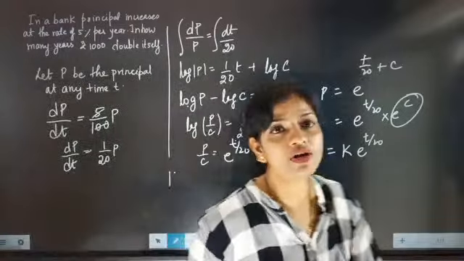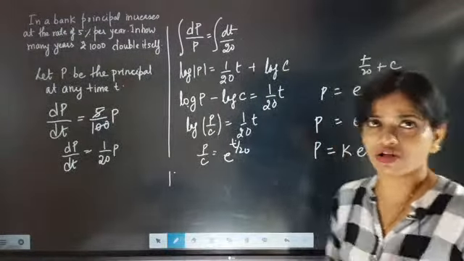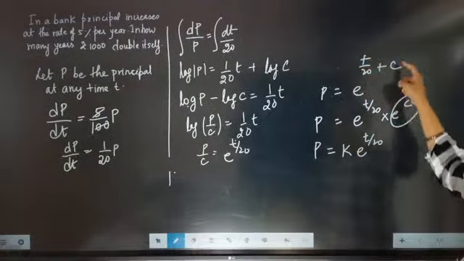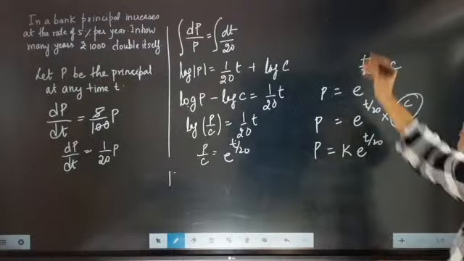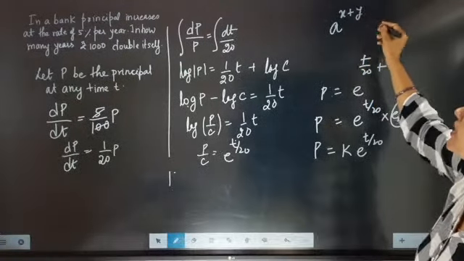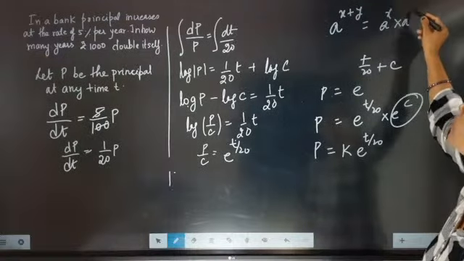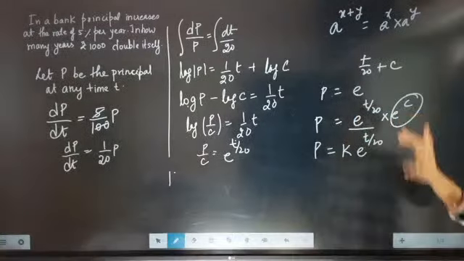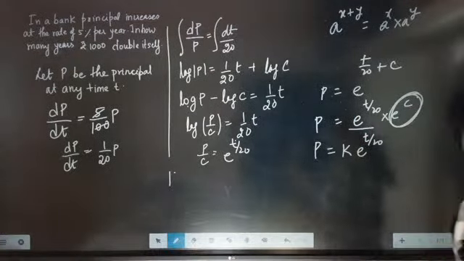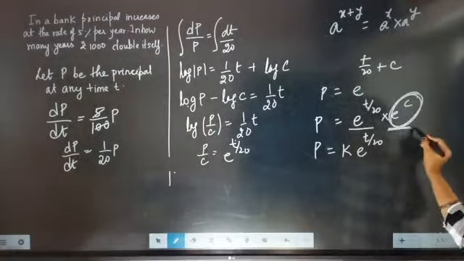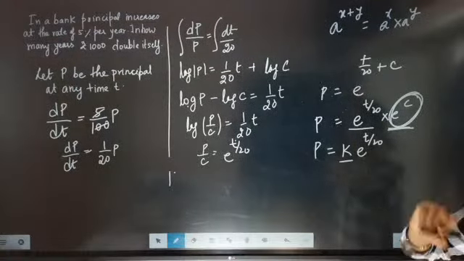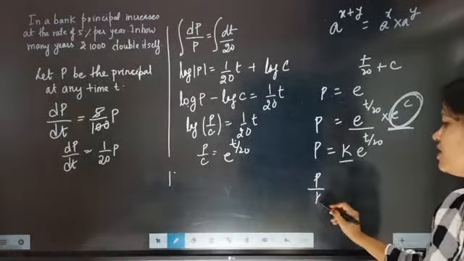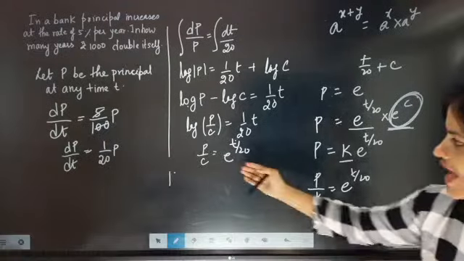Now here I have not taken the constant with log. Without taking the constant with log, when log will shift, it will become exponential. So it will become e to the power t by 20 plus c. Now we know that a to the power x plus y can also be written as a to the power x into a to the power y. So here it will become e to the power t by 20 into e to the power c. Now e to the power c is a constant. That means instead of writing e to the power c, we can explain this constant as k. So p by k equal to e to the power t by 20, which is similar to this one.